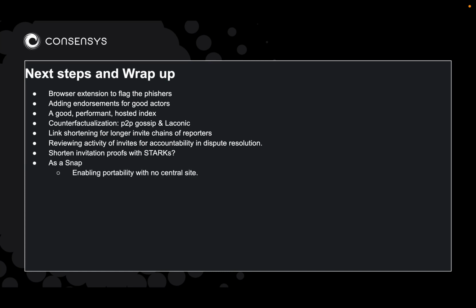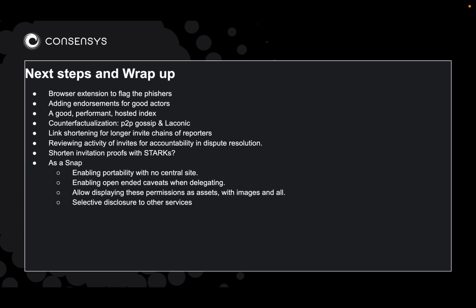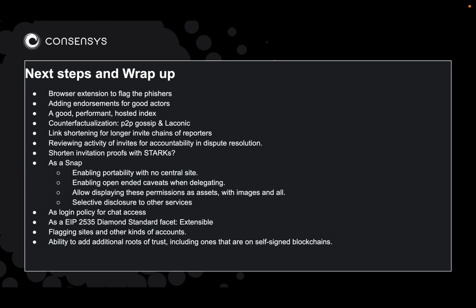If we made this as a MetaMask snap, you'd be able to have this ability portable, which would let you do all sorts of other things. So now when you invite people, you could have your own custom terms. Then you could also use your membership in this invite tree as a proof for other things, as a way to log into a chat room, for example. Of course, we want to be able to flag other kinds of things. This is all a web of trust rooted on this initial invitation tree, but ideally people could subscribe to whatever invitation trees they want, with themselves being their own fundamental root of trust.